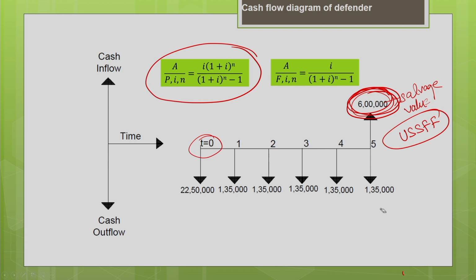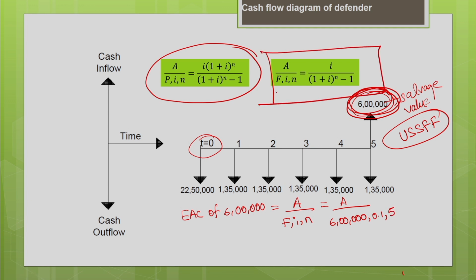Now you need to find the equivalent annual cost of 6 lakh, that is your salvage value. You need to find A for the known F, i and n. F is your future value, that future salvage value, which is 6 lakh. The interest rate is 0.1, number of years is 5. You are going to use this formula, which is your uniform series sinking fund factor. This is the uniform series capital recovery factor, hope you remember.